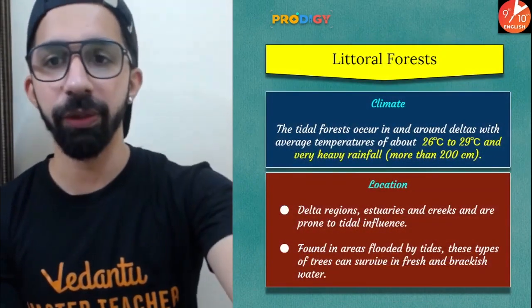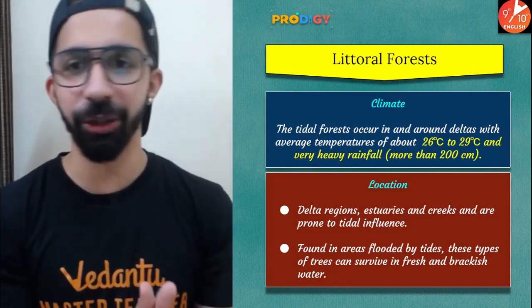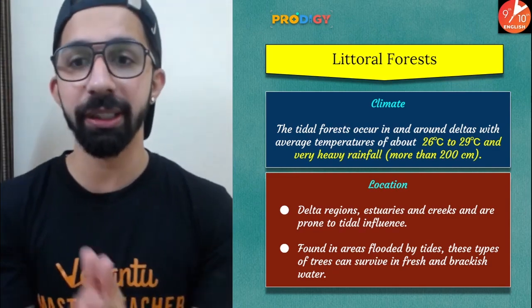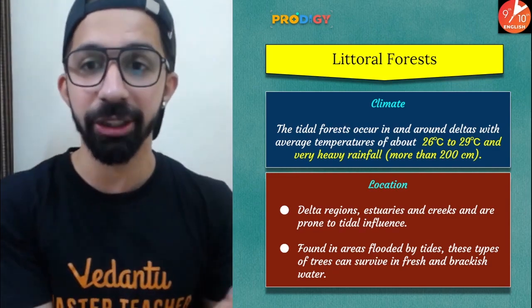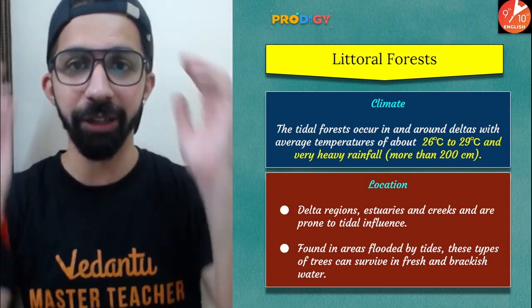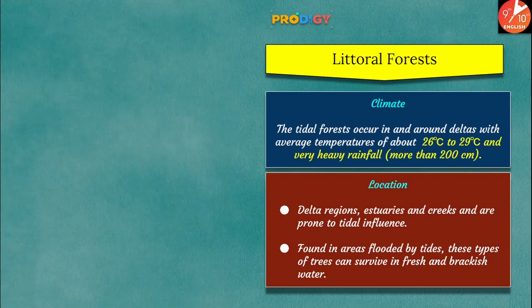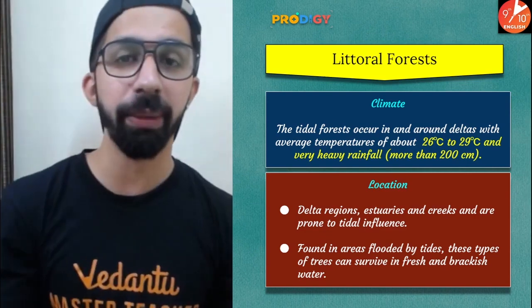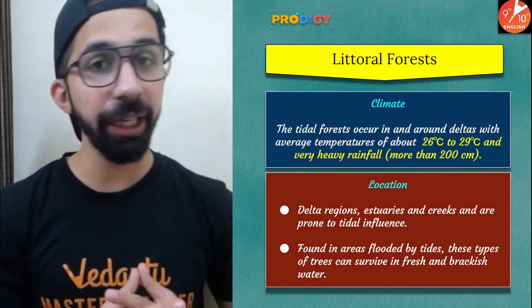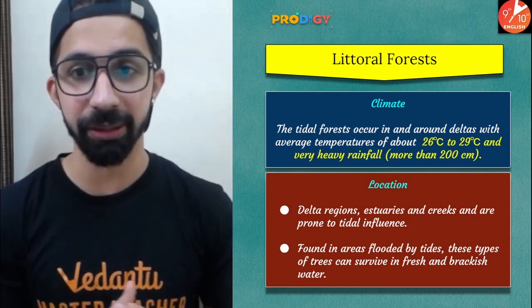Next one, littoral forest. Let's understand where you will get this forest. They are also known as tidal forest. It covers areas in and around the deltas with an average temperature of about 26 to 29 degrees Celsius with heavy rainfall. Now, try to understand that the tidal forest occurs in and around deltas. What is a delta? A delta is a landform which is formed due to the depositional work done by the rivers at the mouth. And it records a very heavy rainfall of more than 200 centimeters.